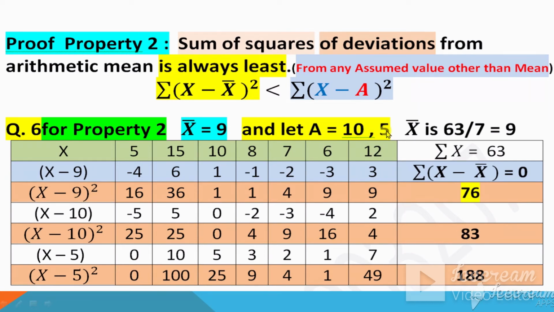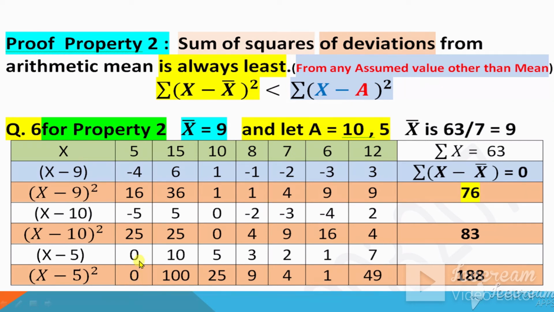Now let me prove it for 5. Okay, so right here x minus 5. So subtract 5 from x now. 5 minus 5 is 0. 15 minus 5 is 10. 10 minus 5 is 5. 8 minus 5 is 3. 7 minus 5 is 2, and so on. These are the values of x minus 5. Now square this x minus 5.